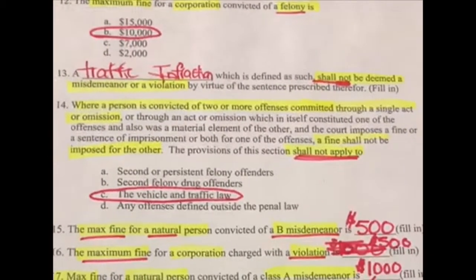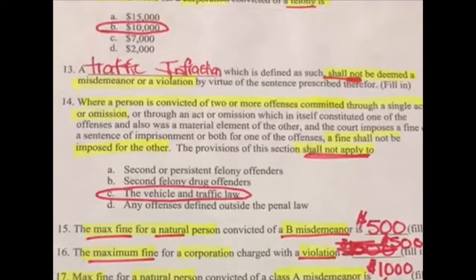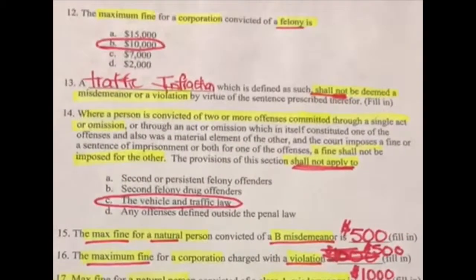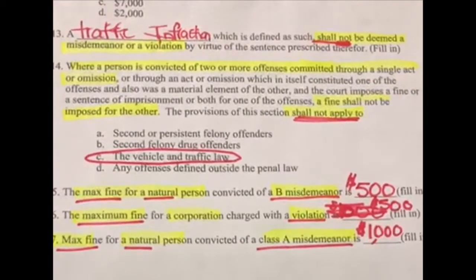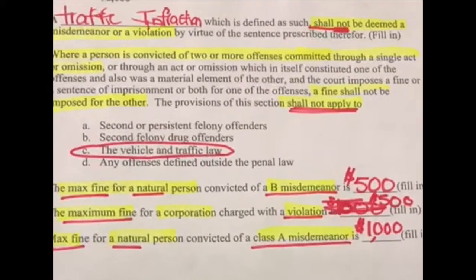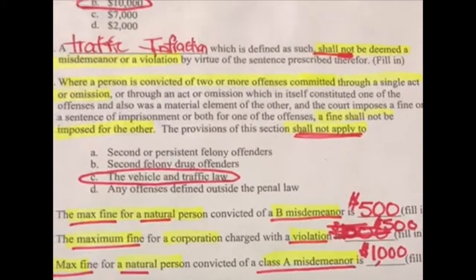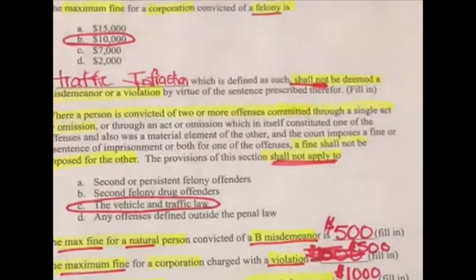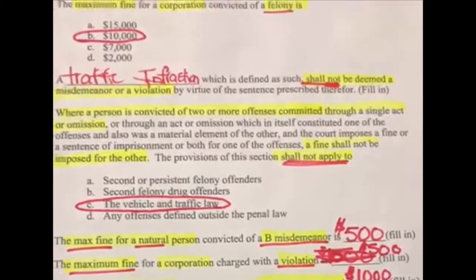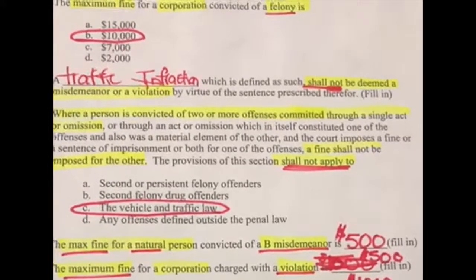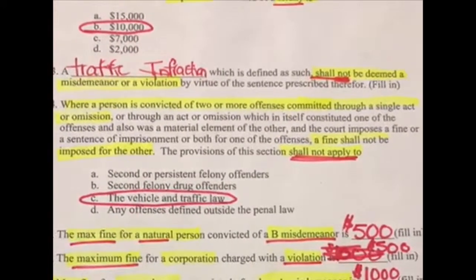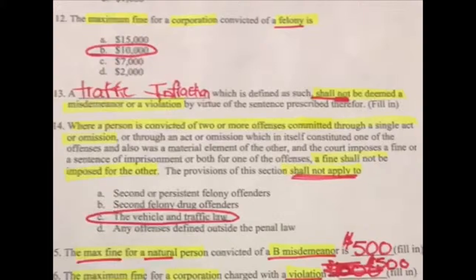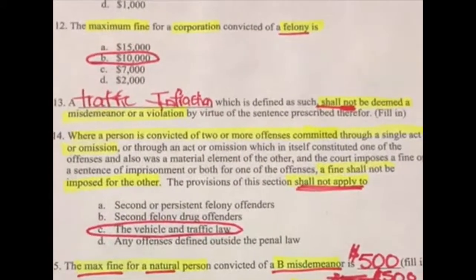So for this example, convicted of 2 or more offenses committed through a single act, I'll come up with a quick example here. If somebody has 2 criminal possessions of a controlled substance and they get convicted of both on the same docket, the fine would be imposed on only one of those charges, where they also are going to jail, and not on the other.